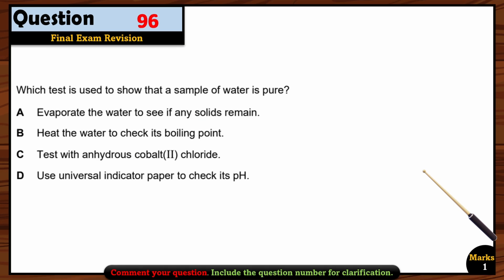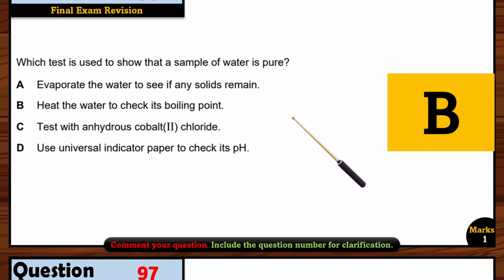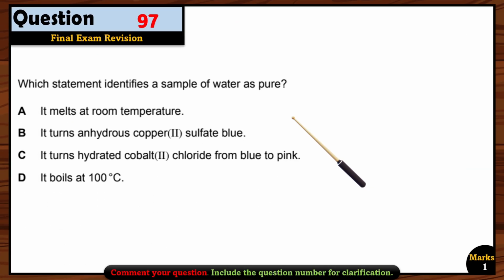Let's see another question. Which test is used to show the sample of water is pure? Okay, to check the purity of any substance, the only option you have to choose is the melting or the boiling point, because these can tell you the exact purity of any substance. Okay, so that's why, if you can see here, heat the water to check its boiling point. Yes, that option is the only right option, B. To check the purity, the boiling point or the melting point will be the only option you can choose.